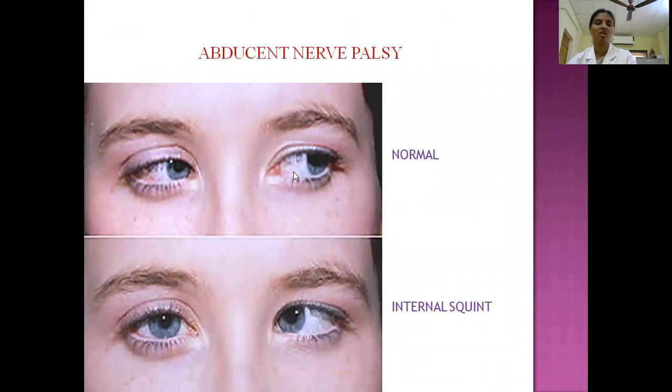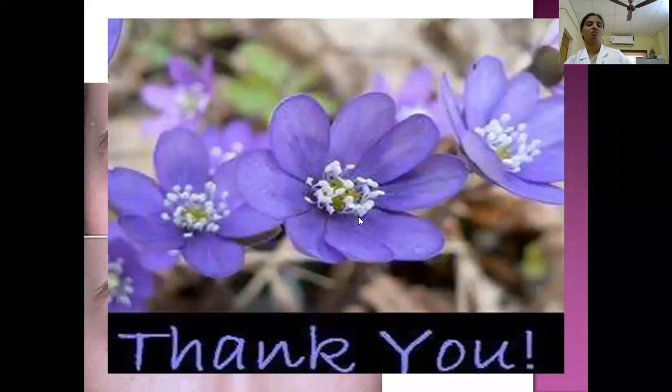See, this is normal, and when you look to the side, this is the internal squint due to paralysis of the lateral rectus. The lateral rectus is supplied by the abducent nerve, so this is also known as abducent nerve palsy.